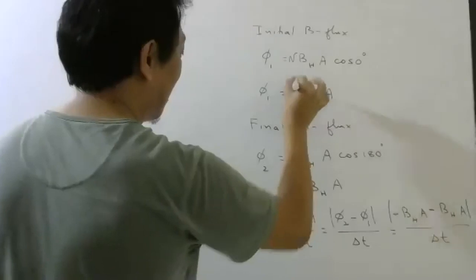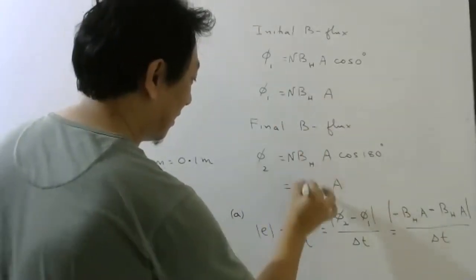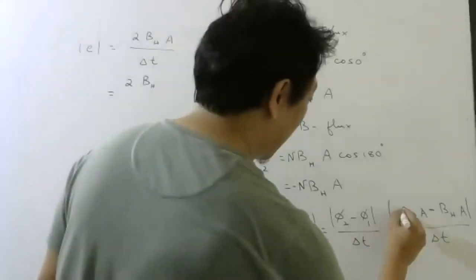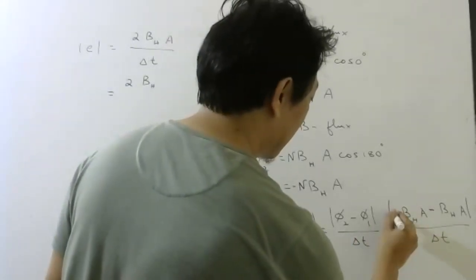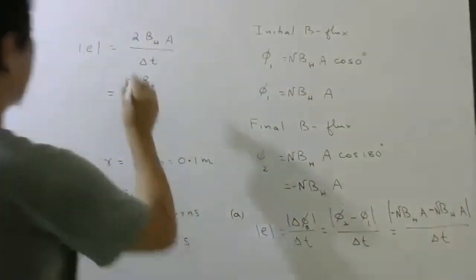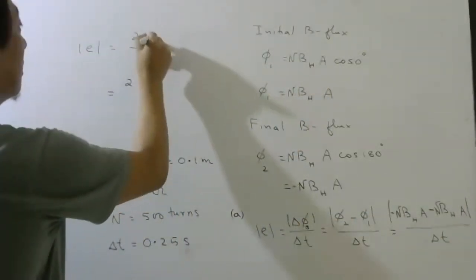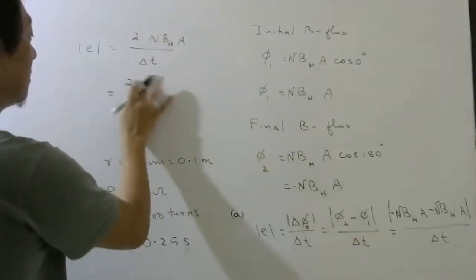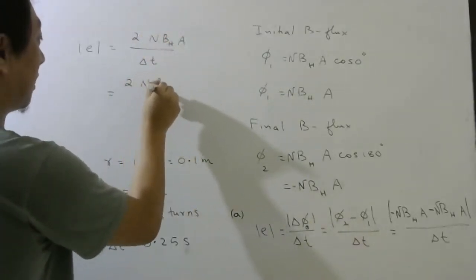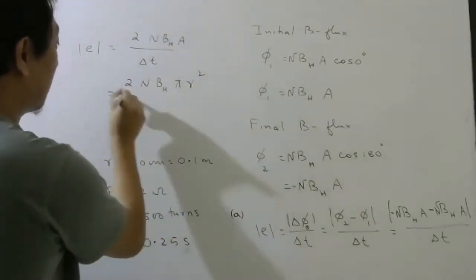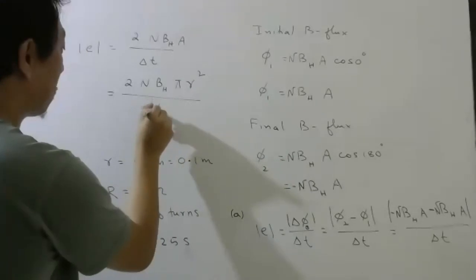N. So here will be N, so this will be twice N BHA. A will be pi radius square, divided by delta T.